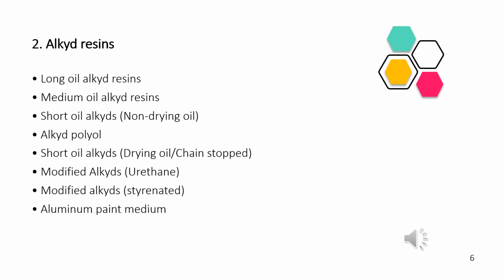There are some modified alkyds, urethane and styrenated resins are also used. So, the alkyd resins are thermoplastic polyester resins that are made by heating polyhydric alcohols with polybasic acids or their anhydrides.